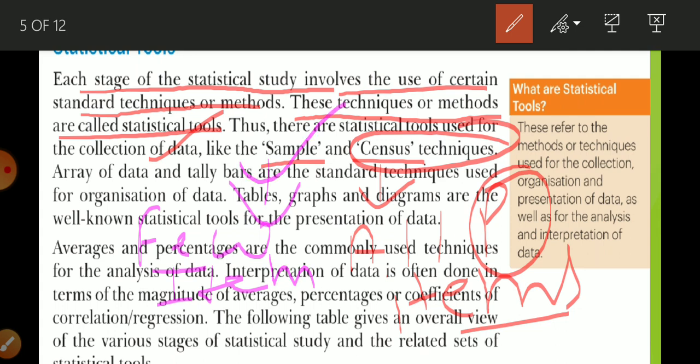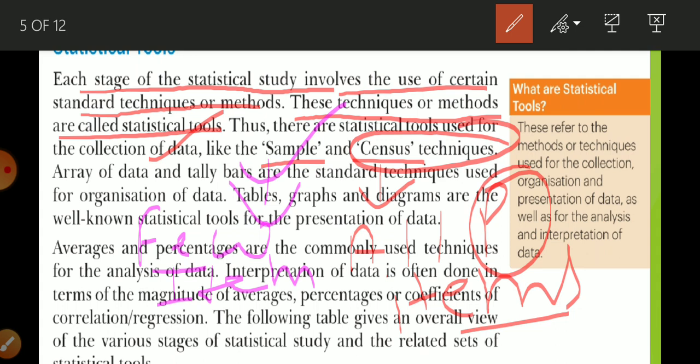Suppose there is a fight between two students, for any reason. If your class teacher asks each and every student what happened, why they are fighting, what you had seen, which method are we using? We are using the census method. And if your class teacher just calls a monitor and 2-3 more students, this is what?